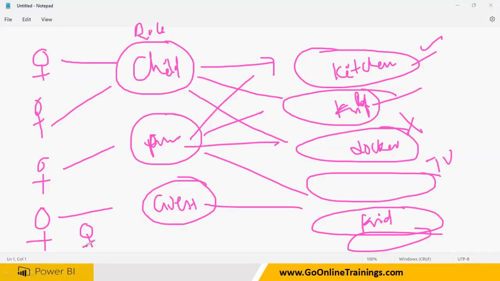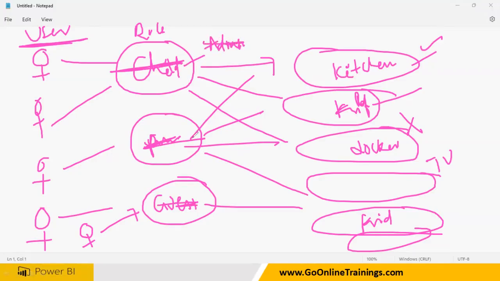Tomorrow you may get one more guest, the guest will come to this. A user directly will not access any items at your home. So what is the role the user is playing? Parent means he will have some privileges, right? Child means you will have some privileges like that. So here, instead of a child, instead of a parent, instead of a guest, I have an admin role. Admin role means it is just like a parent role.